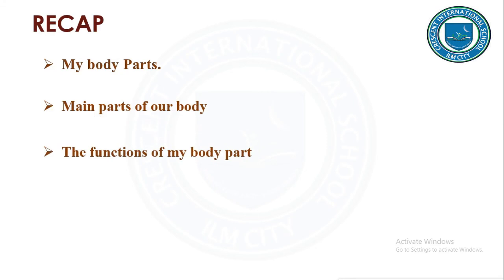Then trunk. What does trunk do? Trunk holds all the body parts together. What about limbs? Hands help us to hold, eat and write. Legs and toes help us to walk, run, jump and climb. And nails protect the tips of our fingers. Then what we studied? How to take care of my body parts.